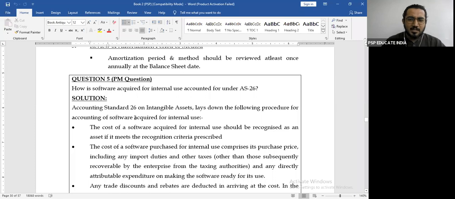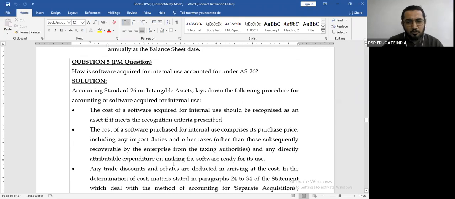Accounting Standard 26 lays down the following procedure for accounting of a software acquired for internal use. The cost of the software acquired for internal use should be recognized as an asset if it meets the recognition criteria prescribed. So if it meets the recognition criteria, matlab condition satisfy hoti hai, only then you can recognize the intangible. The cost of the software purchased for internal use comprises of purchase price, including any import duties and other taxes, other than those subsequently recoverable by the enterprise from the taxing authorities, and any directly attributable expenditure on making the software ready for its use.